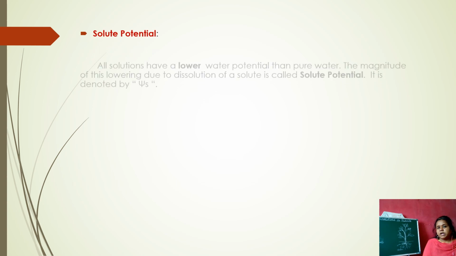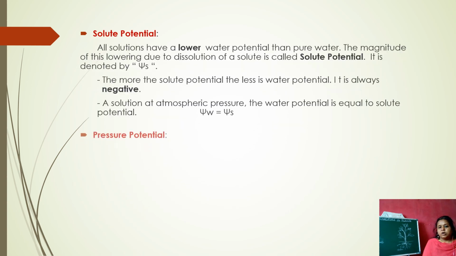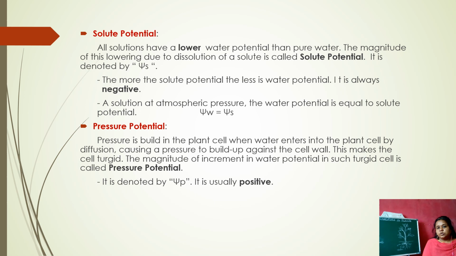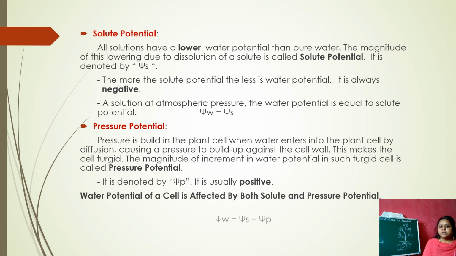And coming to the other factors which affect the water potential, those are the solute potential and the pressure potential. Here solute potential is when we mix a solute in the water, that is the solvent.